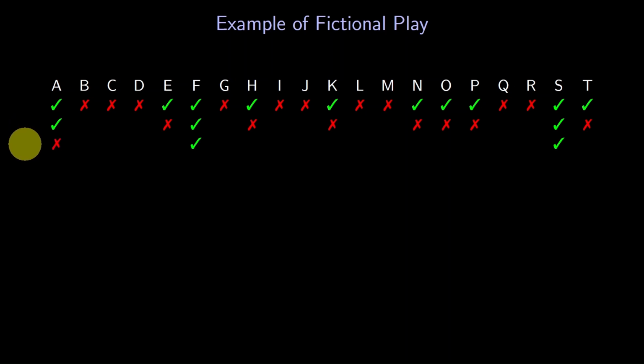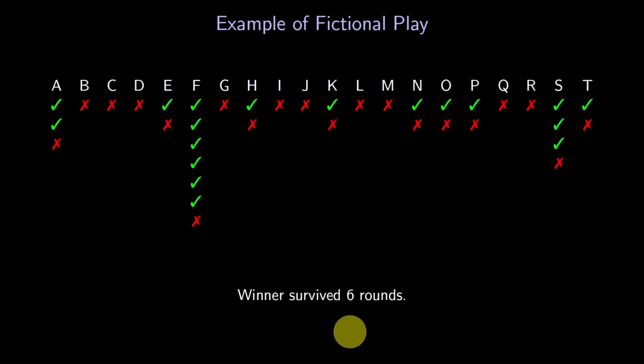Next, the third round. Now there are 2 players remaining, F and S. Next, the fourth round. Now S has been eliminated, so we have found our winner F after 4 rounds. Still, we'll imagine keep going on. Let's try a 5th round. F survives. And a 6th round? Again, F survives. Next, a 7th round. Finally, F messed up. F is still the winner, but we can count how many rounds F lasted. The winner F survived for 6 rounds before dropping out in the final round.